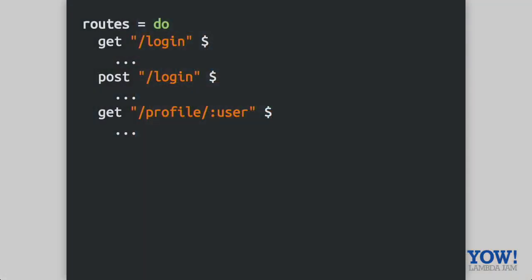So to start with, for a web application, let's just start with the routes so we can talk about our interface for our application. So we have these three routes. We have these two pages, the login page and the profile page. And let's just step through the code for each of these examples.